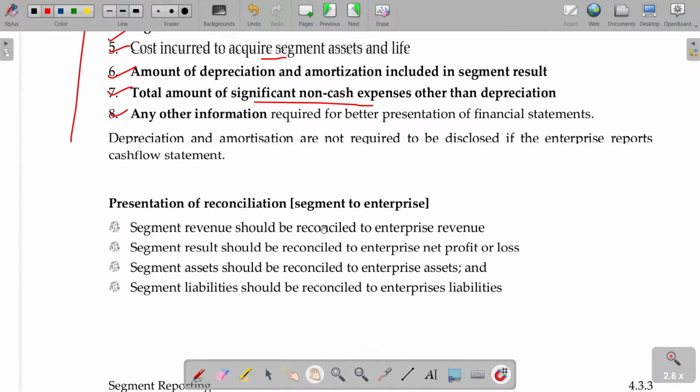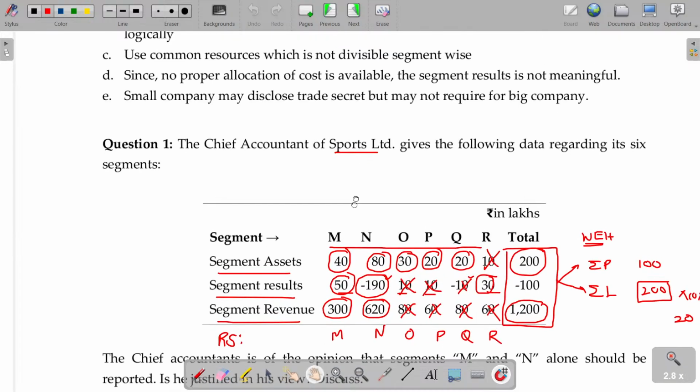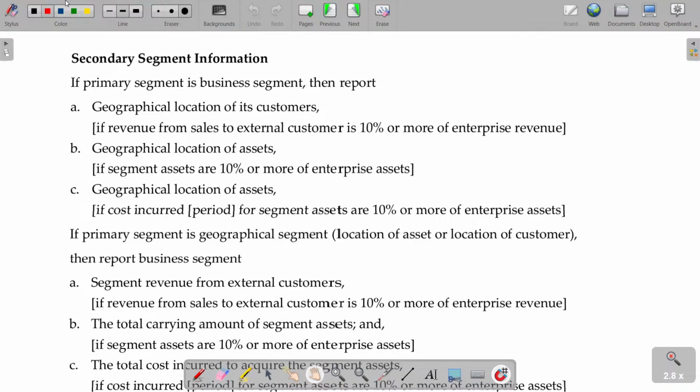In case of secondary, sir, not so much. If the primary being business segment, then secondary should be what? Customer or asset, whatever it may be, depending upon the nature. That can also be shown.